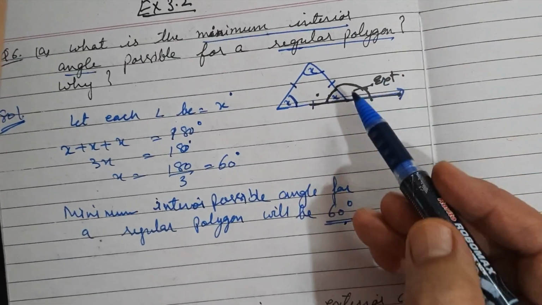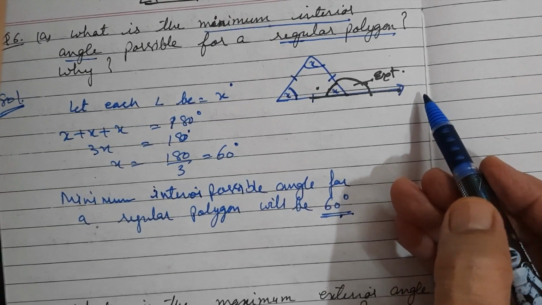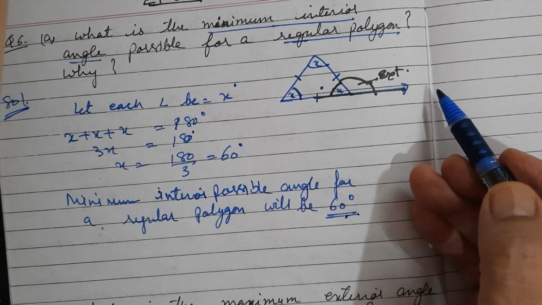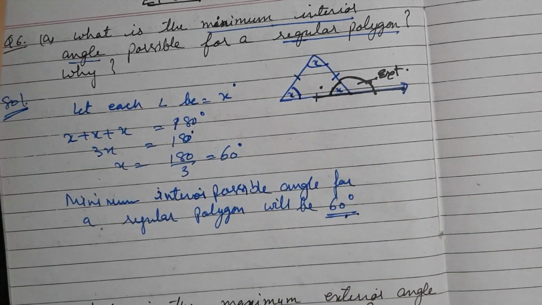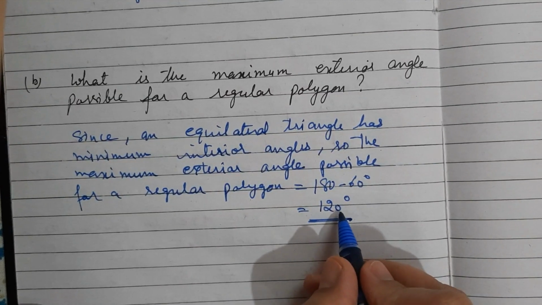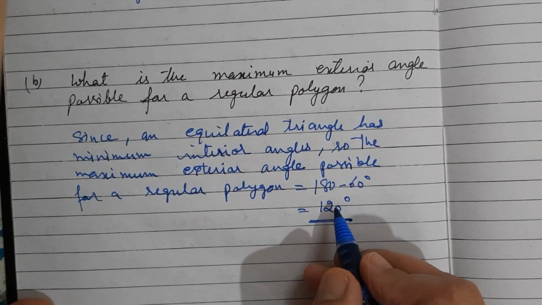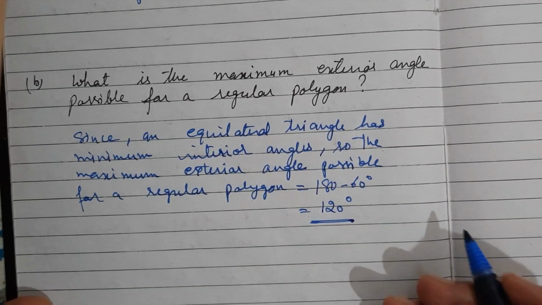Now see the triangle. After the triangle, which polygon will you get? A square, which is regular, and each angle will be 90. So 60 is the minimum angle. After that, the measurement of the interior angle will be increasing. In the same way, the exterior angle is maximum 120 degrees. As the number of sides of the polygon increases, this angle will decrease.